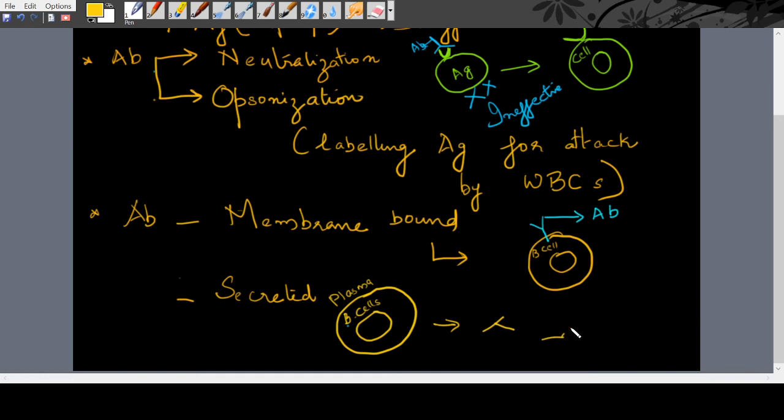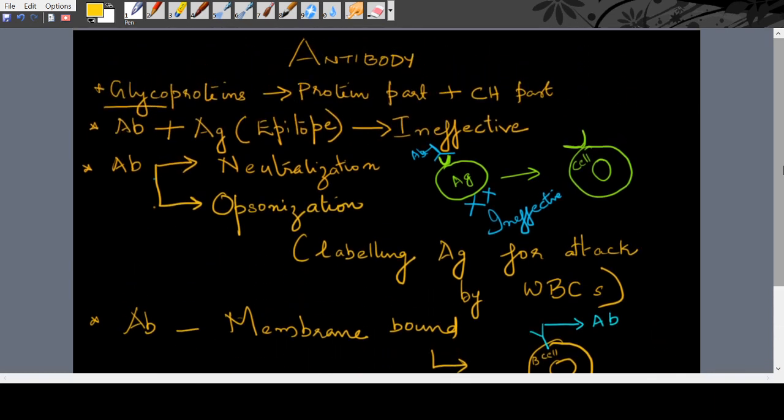These antibodies are known as secreted antibodies or free antibodies. So these are basically the two types of antibodies, membrane bound and secreted. So this is an overview about antibody, the glycoprotein that helps in the defense of our body against antigens.